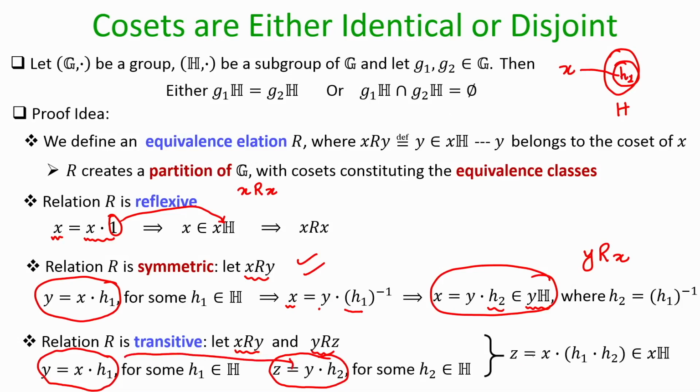Then by tying these two facts, if I substitute the value of y here, I obtain that z is the result of performing the group operation on x and the result of the group operation being performed on H 1 and H 2. But since both H 1 and H 2 were members of my subgroup H, I can apply the closure property and say that H 1 operated with H 2 will be some element H of the subgroup H. Hence, I say that Z will be a member of my left coset of x, that means x is related to Z as well. So, that shows my relation R is transitive as well.